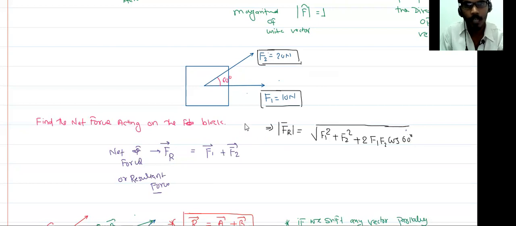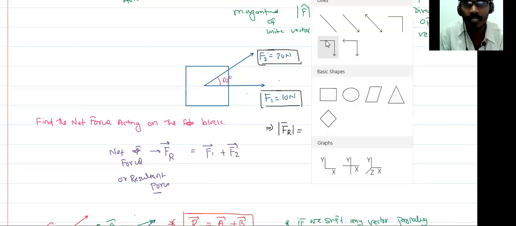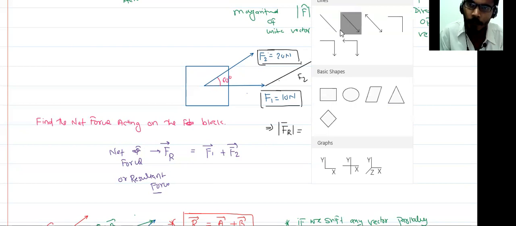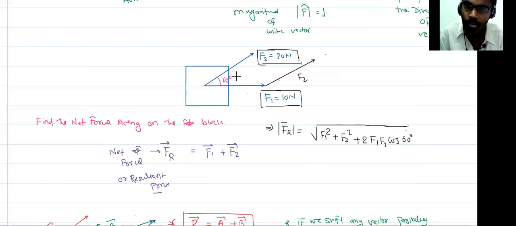And also you can find the direction of the net force. How? You have to shift this vector F2 parallelly. If you shift this force F2 parallelly, then the resultant is from the tail of this vector to the head of this vector.